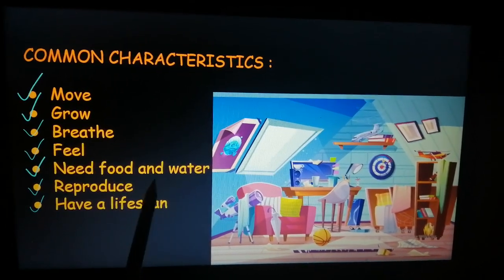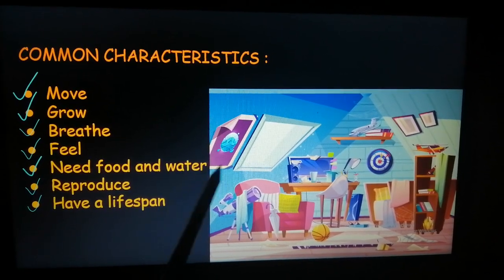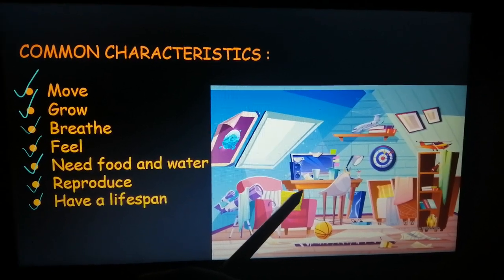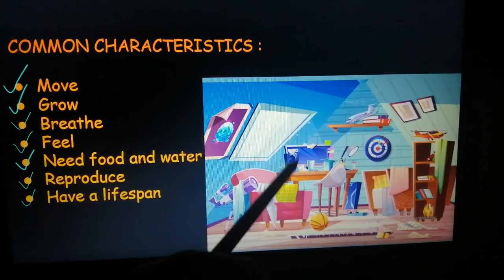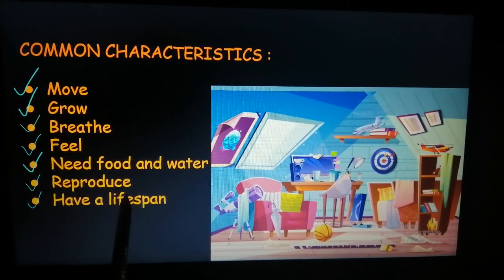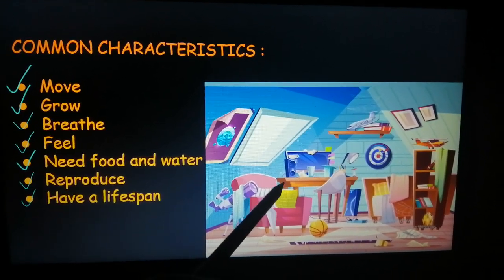Then, living things need water and food. Do non-living things need water and food? No, right? Do you serve water or food to your television or to your sofa? No, right? Similarly, living things reproduce, whereas non-living things do not reproduce.